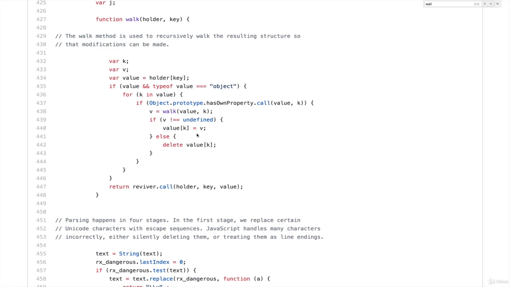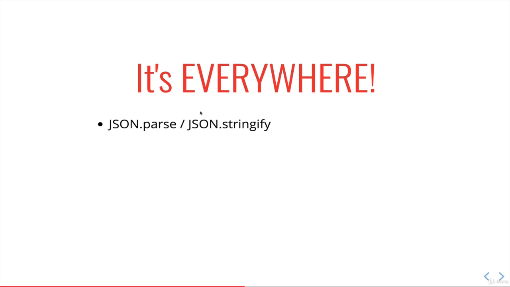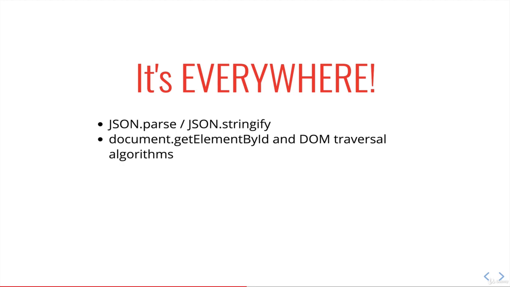I'm getting tired of saying the word walk. It starts to sound very bizarre when I repeat it that much. But what it's doing, if you think of a JSON string, it's all nested. When it says walk, it's going to move down to the next thing to parse over and over and over until it hits the end. Okay, so a bit of a tangent, but maybe somewhat interesting. Those are two examples, json.parse and stringify.